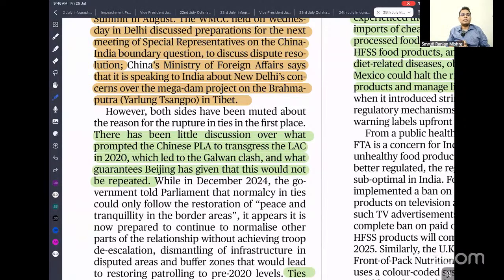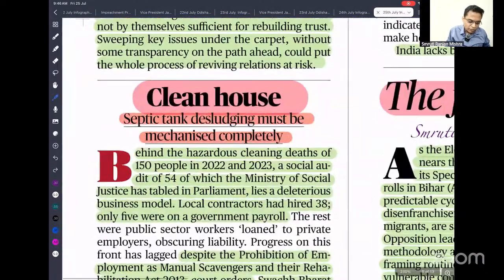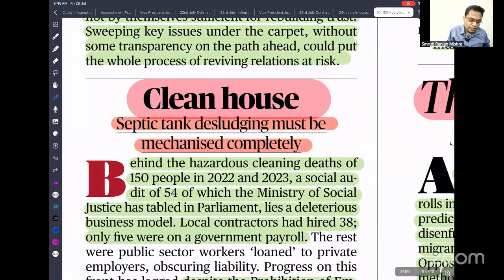But China is very adamant. China is playing a game with us, because on the one hand China is gaining market and profit from India by exporting goods, and on the other hand it is threatening our security. So India should not fall into that trap. We need to use trade as leverage to get our border dispute solved at the earliest. This is what the article says, not much important. That is the crux of this attitude.